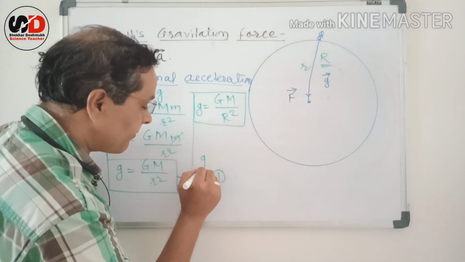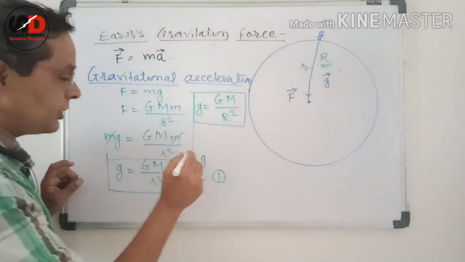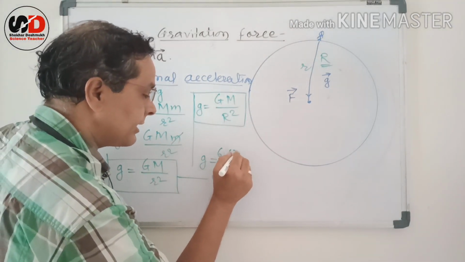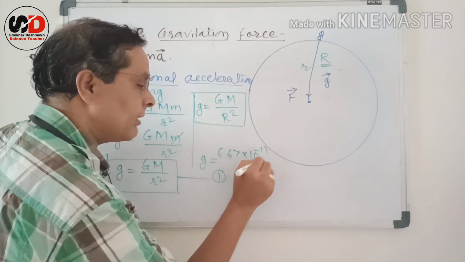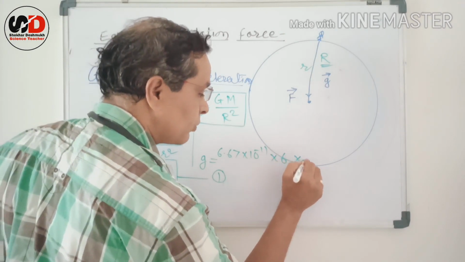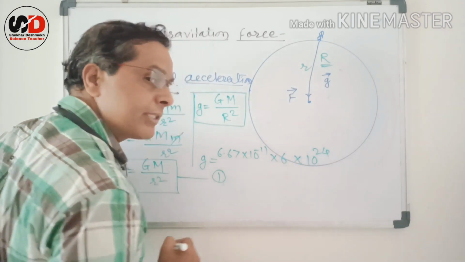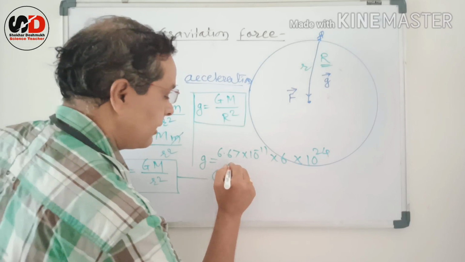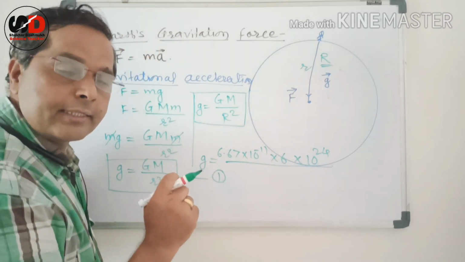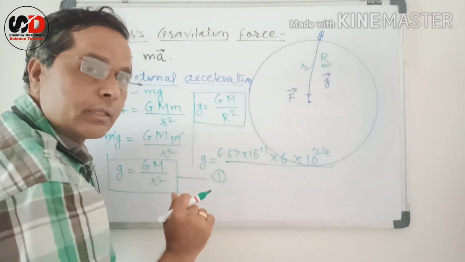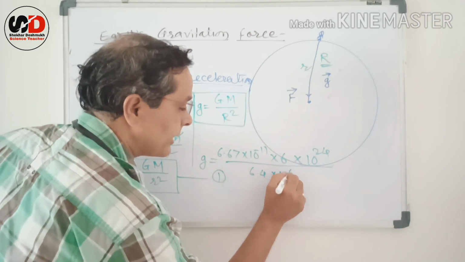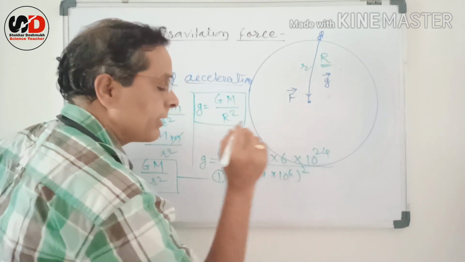What is g? g is equal to capital G, 6.67 into 10 raised to minus 11, into capital M, it is 6 into 10 raised to 24, that is the mass of the Earth in kilograms, divided by capital R square. Capital R is the radius of the Earth, and that is 6.4 into 10 raised to 6, whole square. It is in meters.